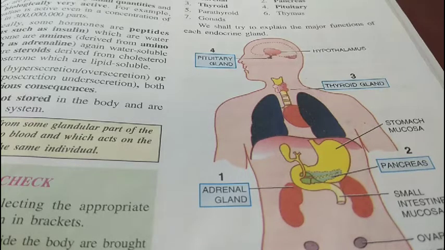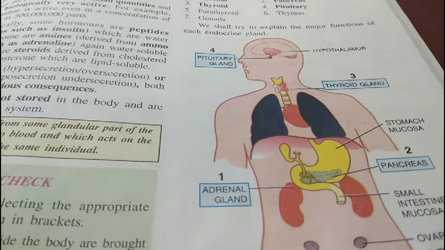By definition, we can say a hormone is a secretion from some glandular part of the body which is poured into blood and which acts on the target organs or cells of the same individual. Or simply we can say hormones are special chemicals which are secreted by endocrine glands and are poured directly into the blood to affect the target organs.